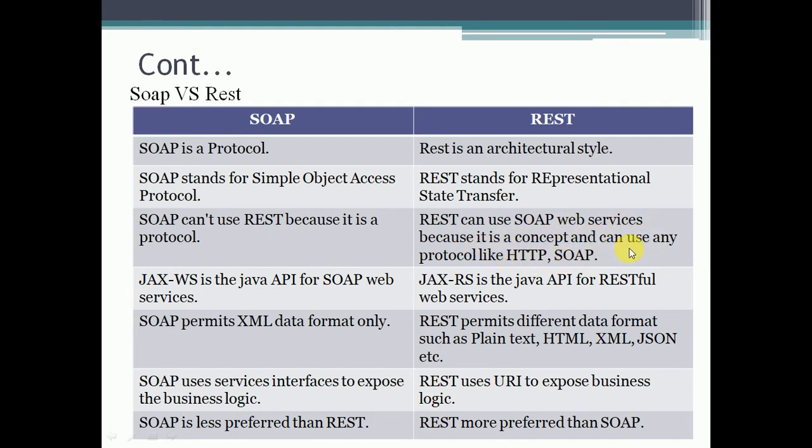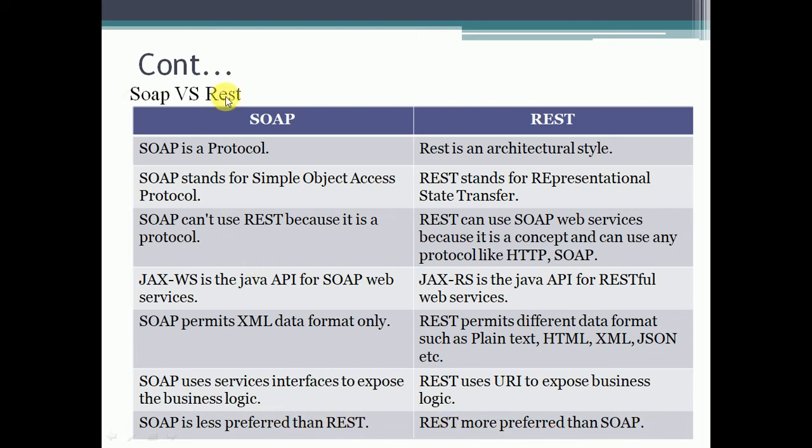JAX-WS is the Java API for SOAP web services. JAX-RS is the Java API for RESTful web services. SOAP permits XML data format only. REST permits different data formats such as plain text, HTML, XML, JSON, etc. SOAP uses service interfaces to expose the business logic. REST uses URIs to expose business logic. SOAP is less preferred than REST. REST is more preferred than SOAP.